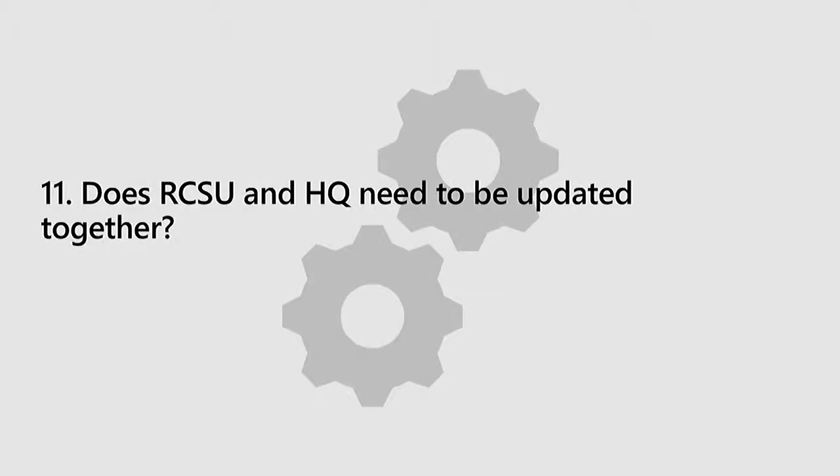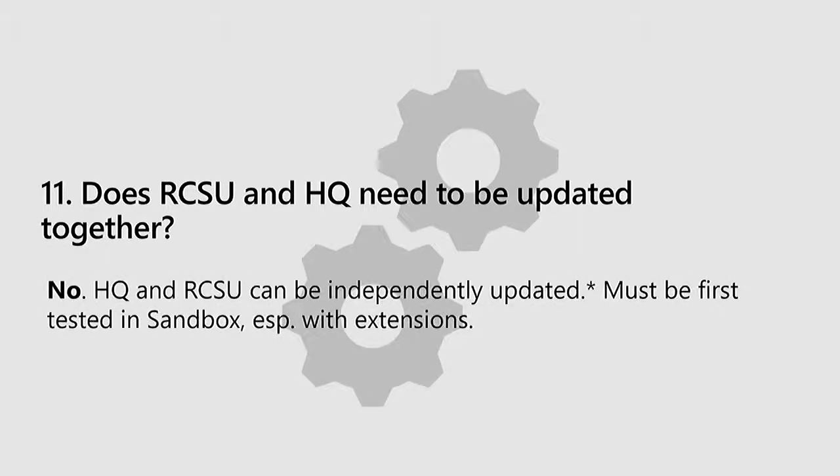And the last question, does RCSU need to be updated at the same time and together with HQ? Yes, no? Okay. So RCSU, just like with the underlying functionality in CRT, is backwards compatible, so that you can update your back office and keep your RCSU compatible or with the same version.